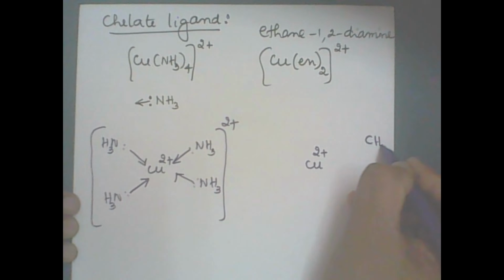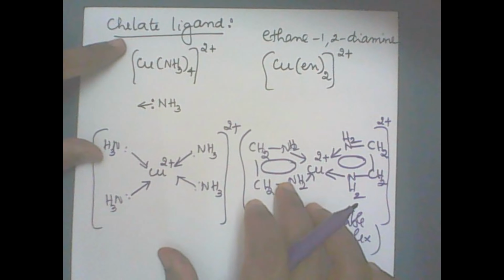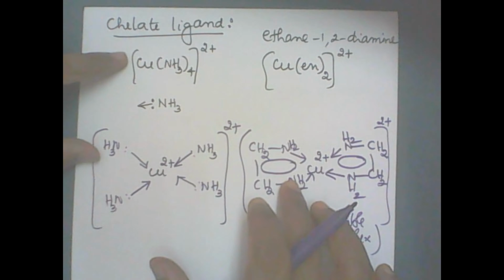This kind of complex is more stable. Chelate ligands contain two or more donor atoms per ligand, donated to the single central metal atom, and such ring complexes are more stable compared to complexes in which unidentate ligands are present.